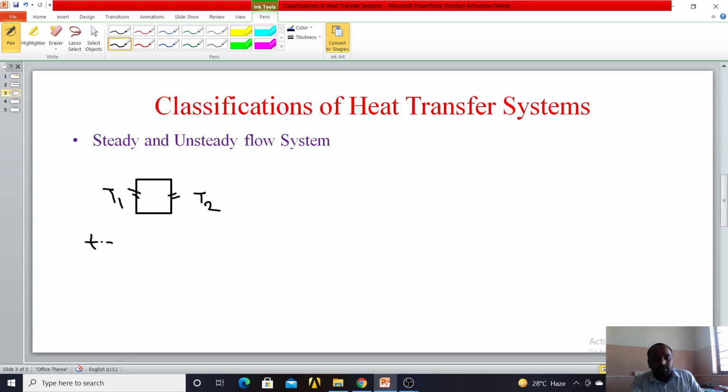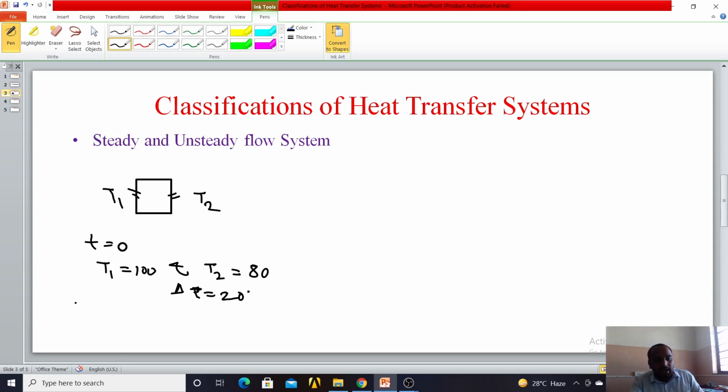At t equals 0, suppose T1 is 100 and T2 is 80 degrees, then the temperature difference, delta T, will be 20 degrees.